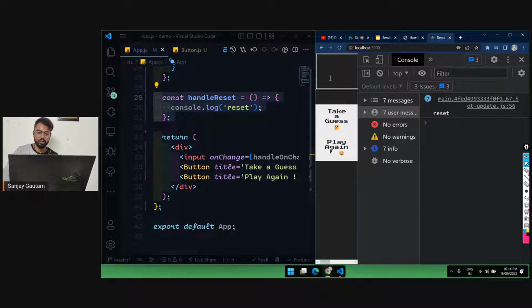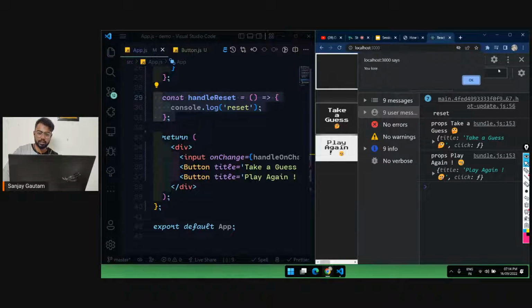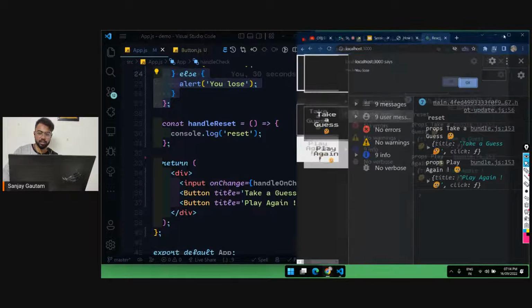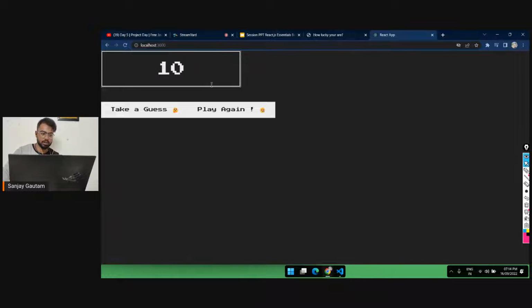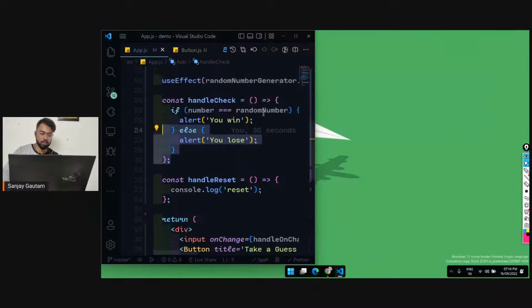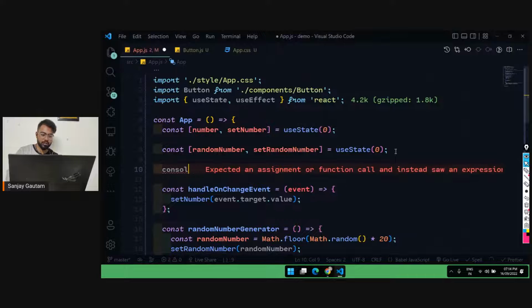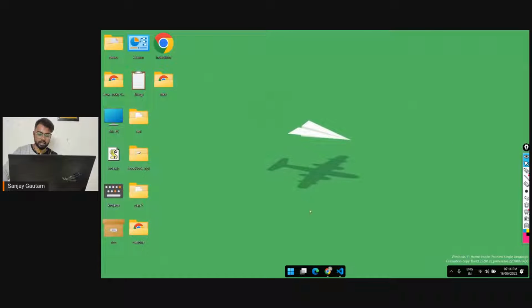Now if I go over here and take a guess, 4, and click on take a guess, it is executing the function handle check for the first button. So both the function buttons have different values. Let me type 10, I lost. Let's try 11, I lost again. Let me console.log the random number, because it's going to be very difficult to see the number again and again.